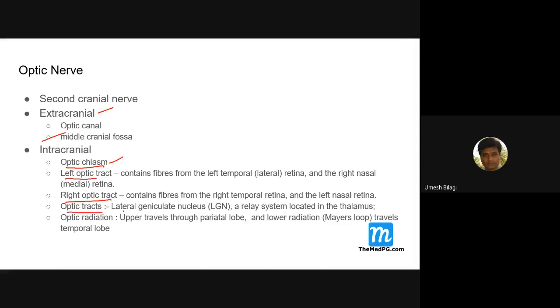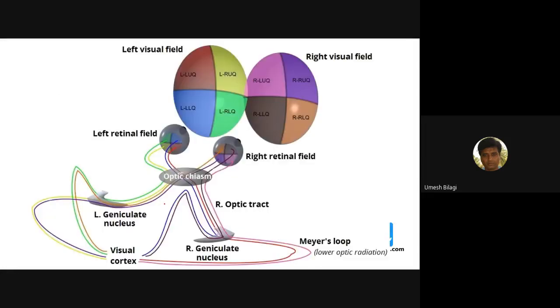Optic tract, lateral geniculate body, a relay system located in the thalamus. We'll not bother much about these things. In the temporal lobe, this radiation is called Meyer's loop and all that. So optic radiation, upper and lower, are there. The upper goes to the parietal lobe, it looks down. The temporal lobe looks up. Remember like that. Same diagram I was telling here.